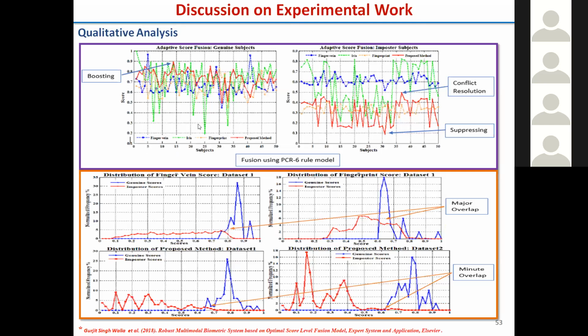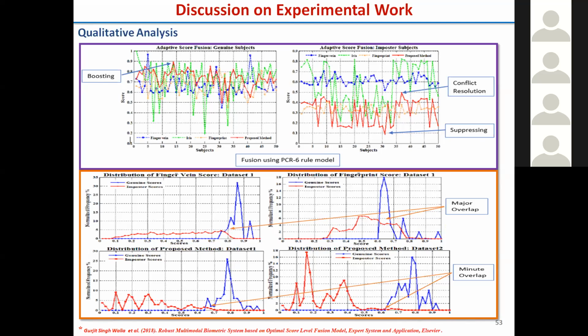And if we see here, these are some of the results. These are the scores from the fingerprint, iris, and fingerprint. Now, if all the scores are above 0.5, above the threshold, I will boost my final score. If there is a conflict between these, two are high, one is low, I resolve the conflict and get something here. If all are saying no, this is an imposter, all are giving the same direction, then I will suppress here.